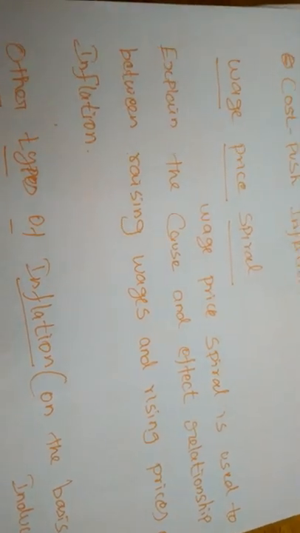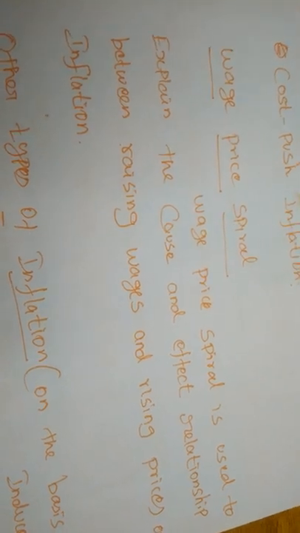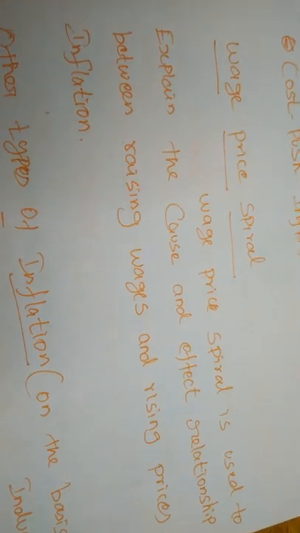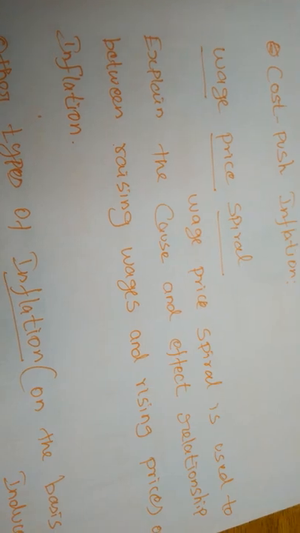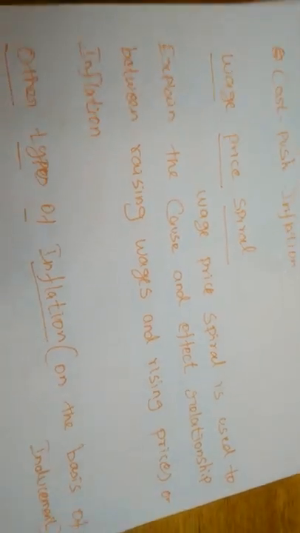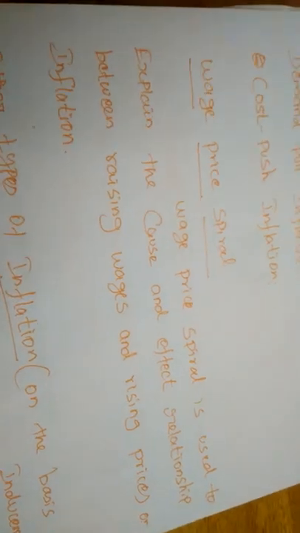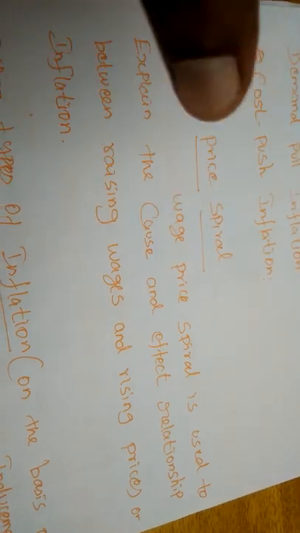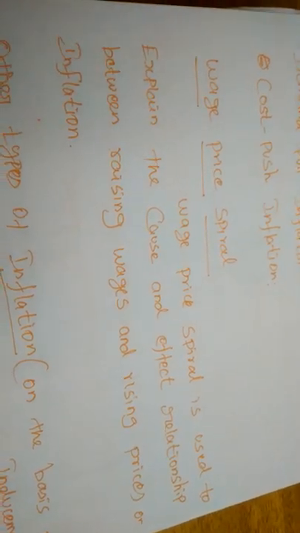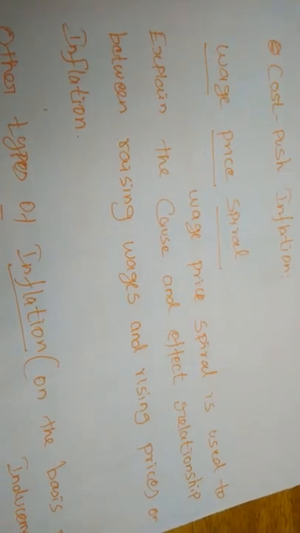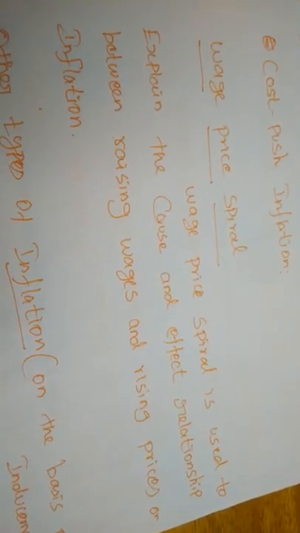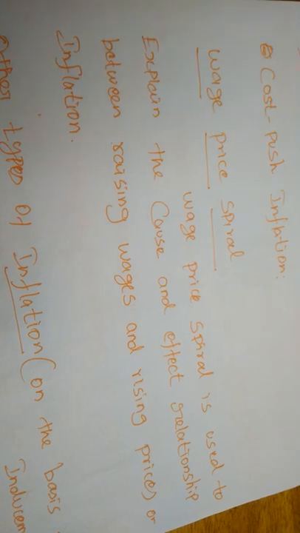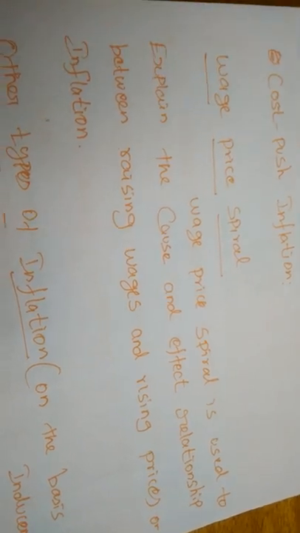But he will do one thing. He will add the increased wage level to the price of the commodities. So whenever the wage is increased, the price of the commodities also will be increased. Then who will consume the commodities that have a high price? The same labor only. However much the wage is increased, that increased wage will go back to the same seller or producer in the form of an increased price level.